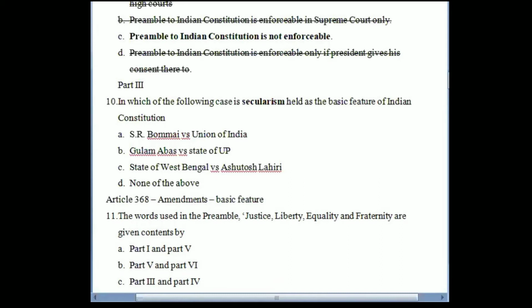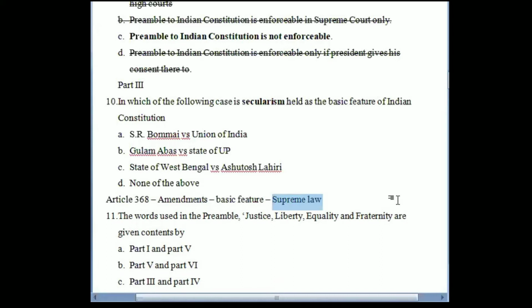So what is basic feature? For example, we say that Constitution is supreme law of land, supreme law of land in India. So tomorrow there cannot be an amendment that says that from tomorrow Constitution will not be the supreme law of land, rather IPC would be the supreme law of land in India.